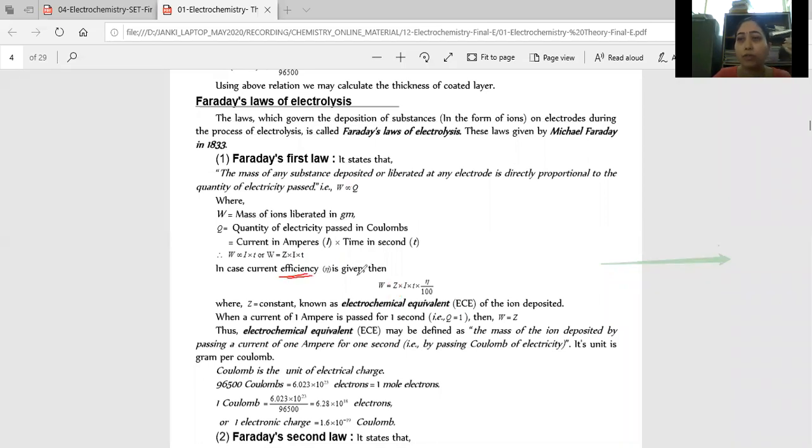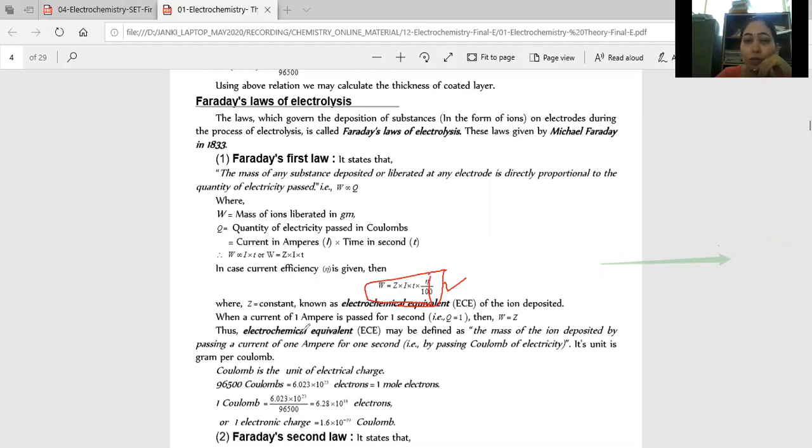So if in any question the efficiency of the electrolytic cell is given, and you want to find out W, you can directly multiply ZIT by N over 100. It is simple calculation: if 100 gives me this much, then what about N? It is that type of concept. So this is also one of the equations you can apply for efficiency-related calculations, right?